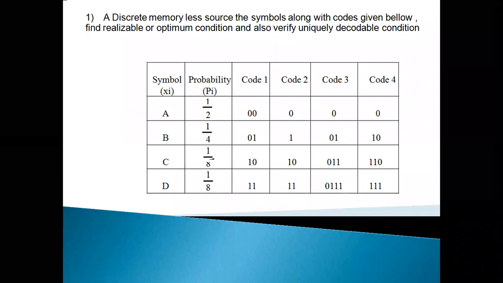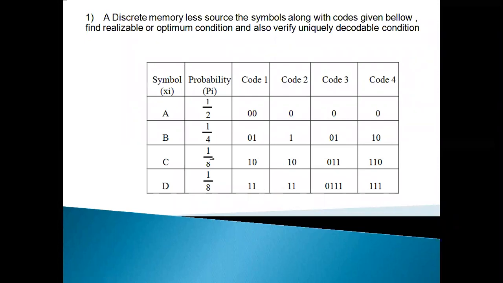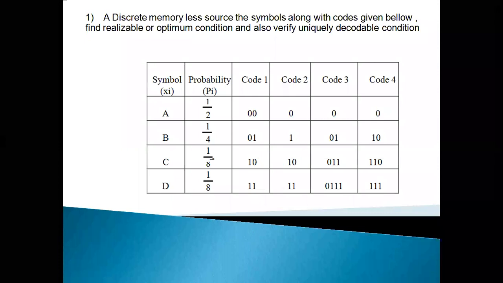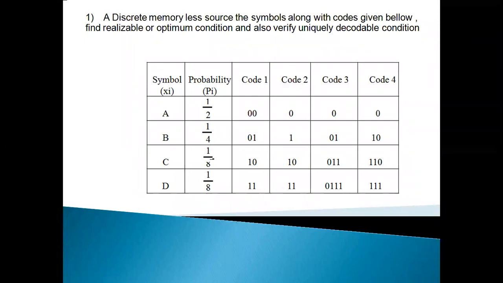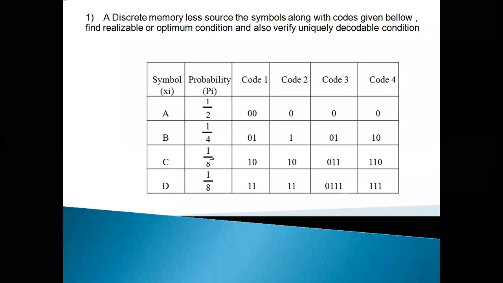Now the Kraft inequality condition: 2 to the power of minus 1 plus 2 to the power of minus 1 plus 2 to the power of minus 2 plus 2 to the power of minus 2.